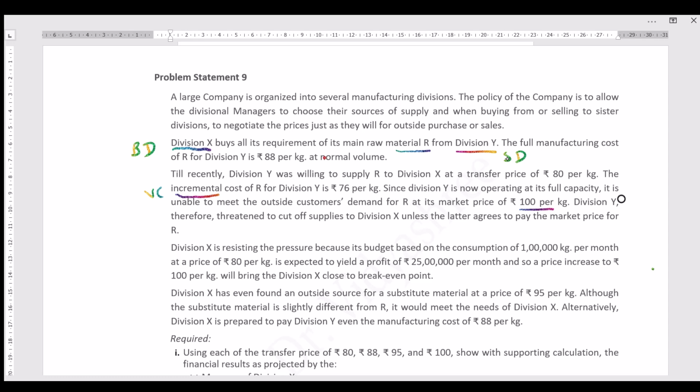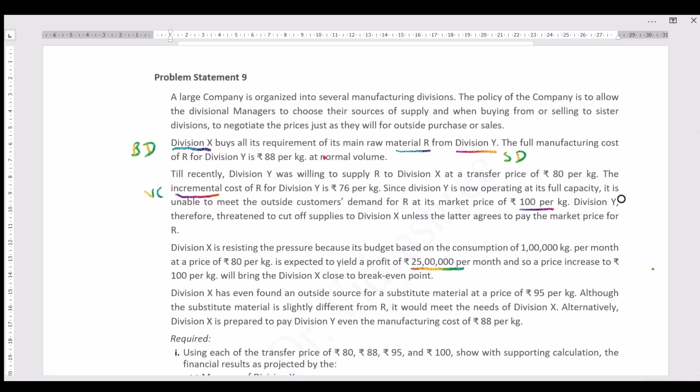Well, let's see the next. Let's see the fourth para. Division X is resisting the pressure because its budget, based on the consumption of 1 lakh kg per month at a price of rupees 80 per kg, is expected to yield a profit of 25 lakh per month. And so a price increase to rupees 100 per kg will bring Division X close to the break-even point.